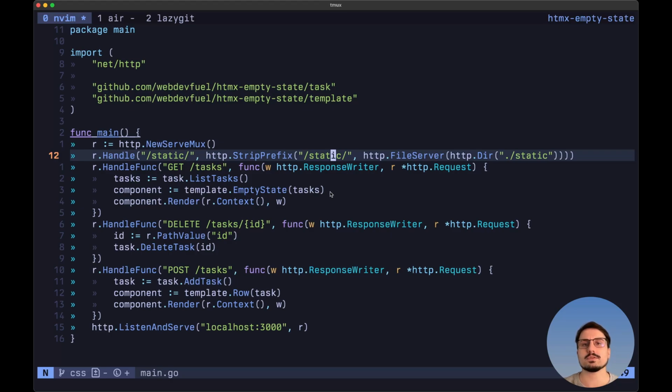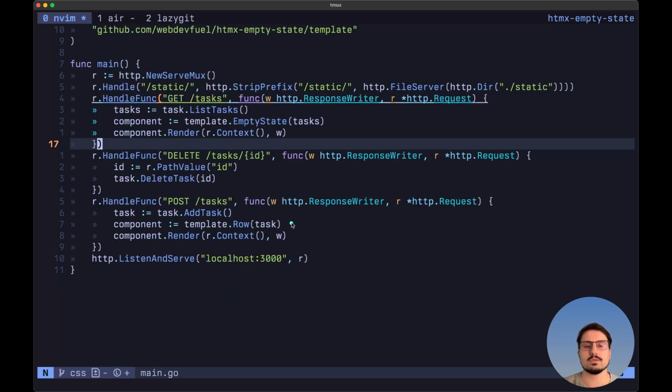For the routing and the templating, we'll be using Go and Templ. We have three different routes. First, this one that will render the list of tasks on the initial render. Then we have this route that will grab the ID from the path and delete the task from the list. And finally, we have this route that will create a new task and insert it into the list.